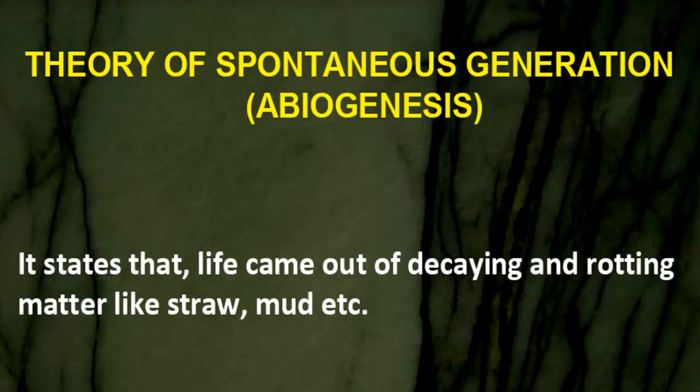First is abiogenesis theory, that is also called theory of spontaneous generation, and this theory states that life came out of decaying and rotting matter like straw, mud, etc. So this theory says that life arose spontaneously from the dead and decaying organic matter like straw and mud. This theory says that life can originate spontaneously from the mud.